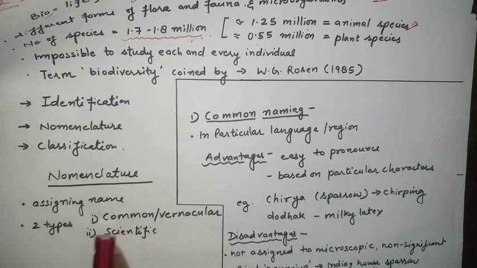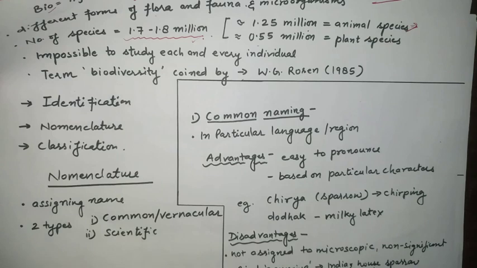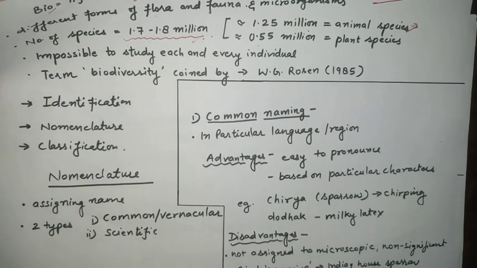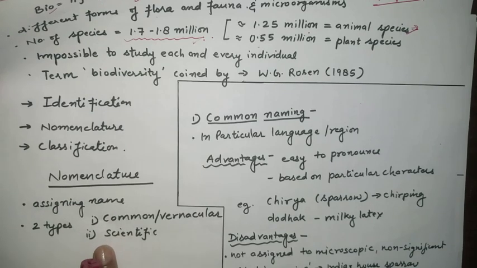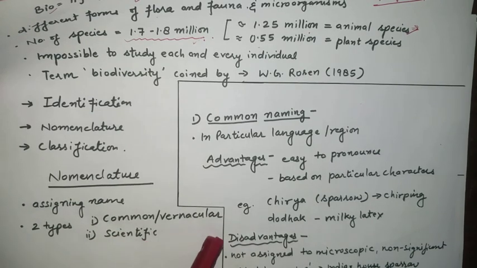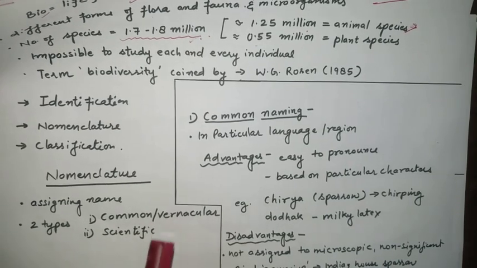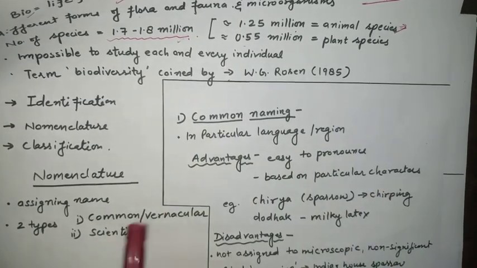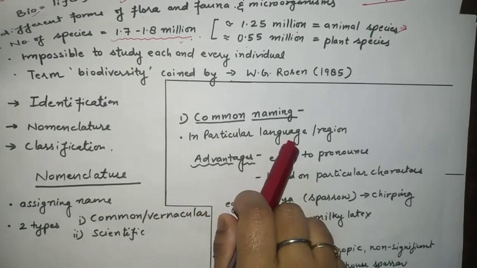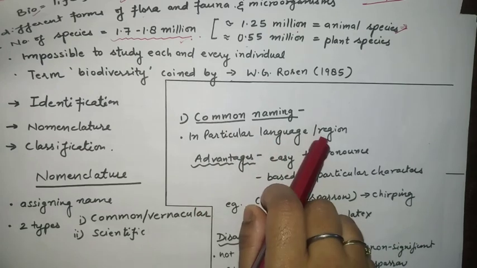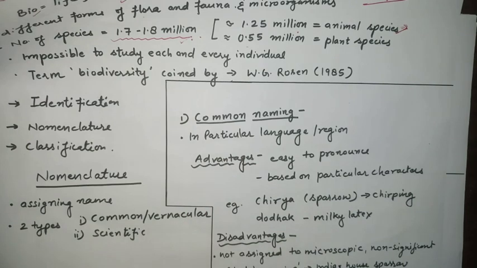The nickname is the name which we use at home, and the school name is the one we use at school. So here also two types of names are there: common names, which are known as vernacular names, and the second one is scientific names. The name itself indicates the first one, that is common name. In common name, what happens? The language which we speak in a particular region or particular language, on the basis of that we have given names to them.